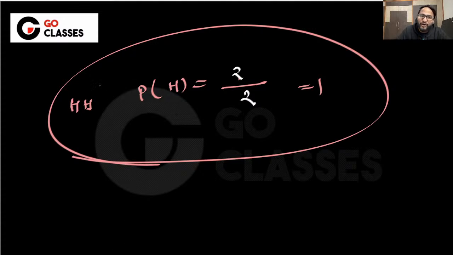Then this time maybe you get a tail. Then you will say, sorry, it is actually not 2 by 2, it is 2 by 3, which is actually not 1, which means this coin may show tail sometimes also, not just head. Then someone says, you are doing a rubbish thing, why don't you toss it one more time? Then you toss it one more time, and you find that again you are getting tail.